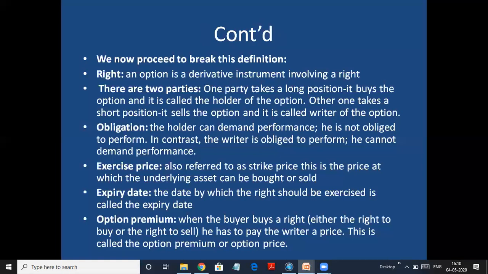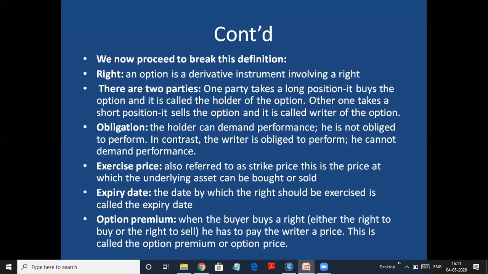What is obligation? The holder can demand performance. He is not obliged to perform. So suppose I have given you the right to decide. You can demand a performance from me. You are not obliged to perform. If you want, you can buy it from me or not. If you want, you can sell it to me or not. But I have to oblige. Whatever you decide, I have to follow. So in contrast, the writer, that is me, is obliged to perform.